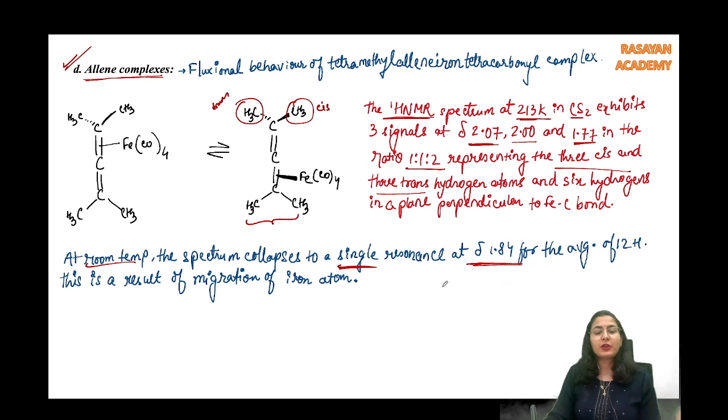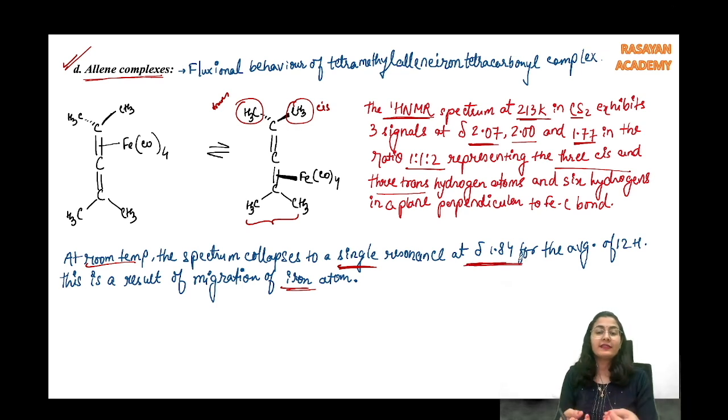This is possible because if the iron changes and coordinates at a time on this alkene system, then these two are going to be cis and trans like that, and if it coordinates to this alkene, then these are going to be cis and trans. So because of this fluxionality and the migration of the iron atom, all the surrounding protons are becoming the same. That's why it gives you only one peak.